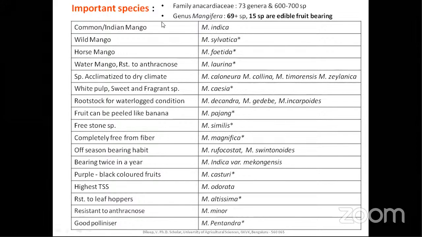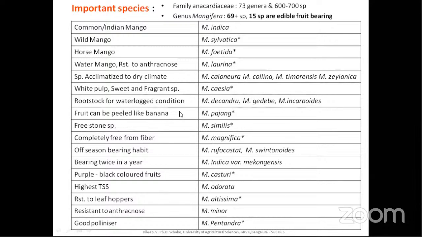And all the related species are the source of one or the other characters. For example, wild mango is Mangifera sylvatica, horse mango is Mangifera foetida, and water mango, which is also resistant to anthracnose, is Mangifera laurina. The species acclimatized to dry climate are Mangifera caesia, timorensis, and zeylanica. The species that contribute white pulp and sweet, fragrant aroma is Mangifera caesia. The ones tolerant to waterlogged conditions, which can be used as rootstock, are Mangifera decandra, gedebe, and lagenifera.